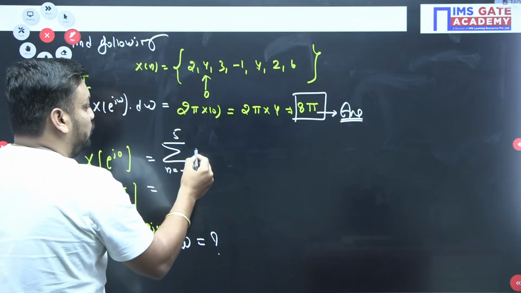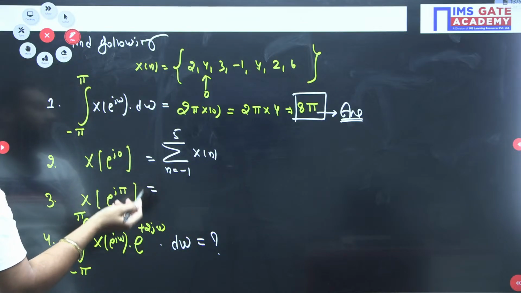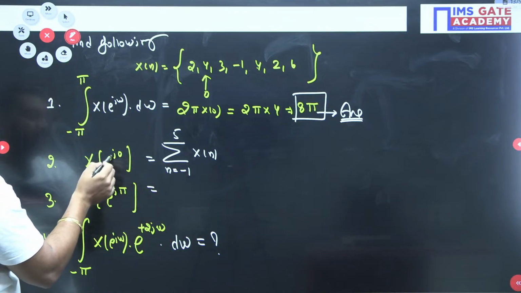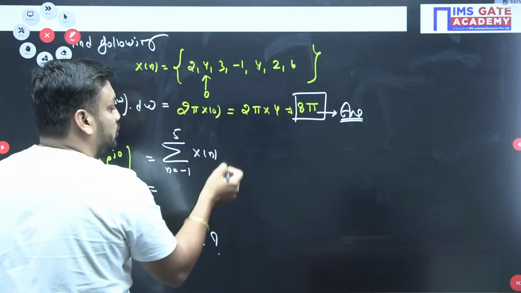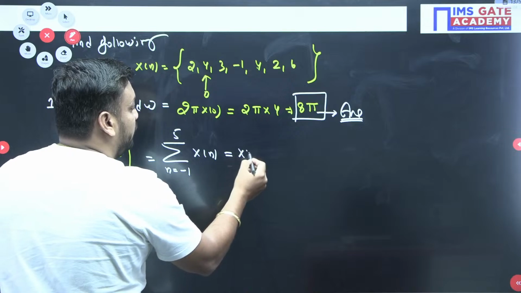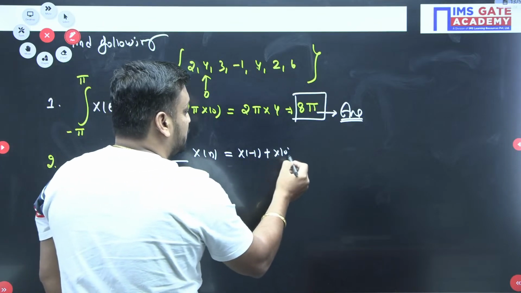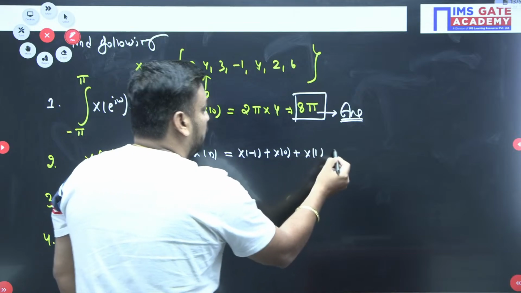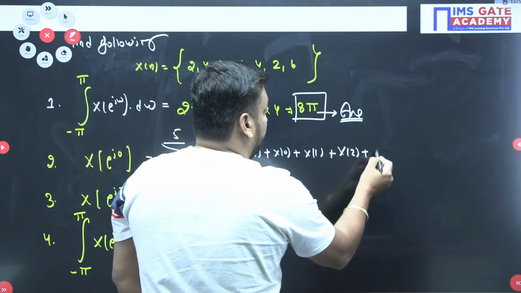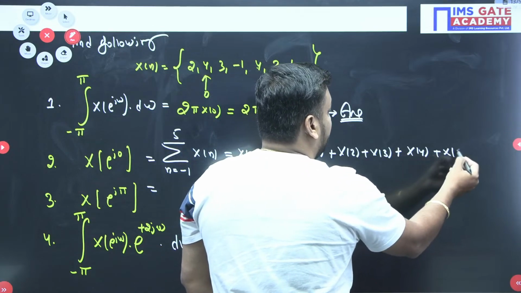So tell me, guys, what should I write here? Only x[n], because e^0 is 1, since e^(jω) with ω equal to 0 gives e^0. So just add the values: x[-1], x[0], x[1], x[2], x[3], x[4], and finally x[5].